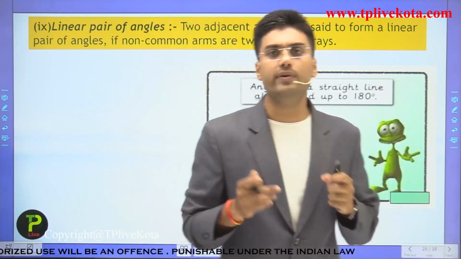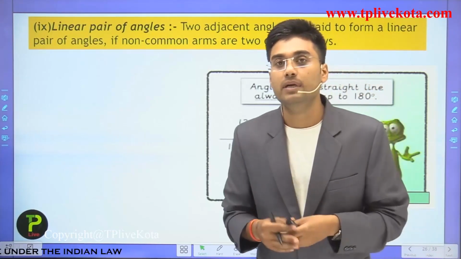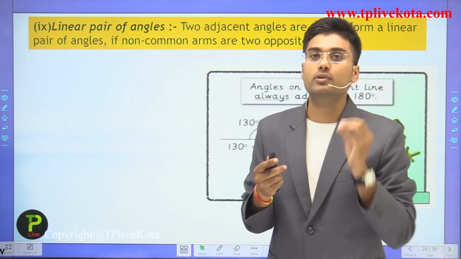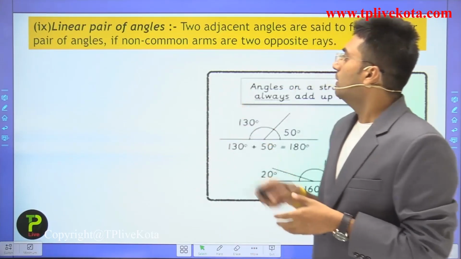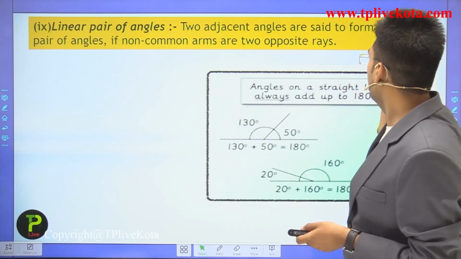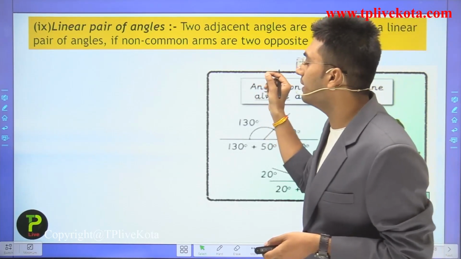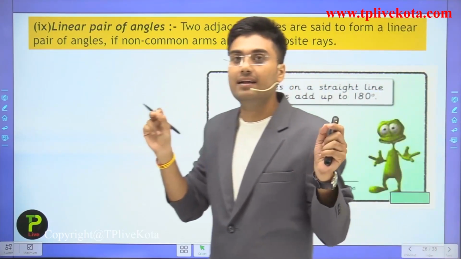This is also a very important type of angle, because most of the time the questions are based on the linear pair of angles. Now, two adjacent angles are said to form a linear pair of angles if the non-common arms are two opposite rays.